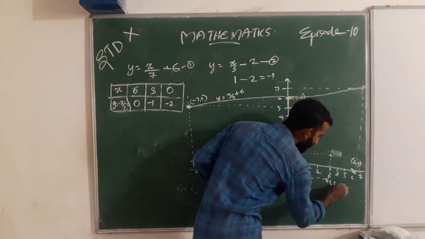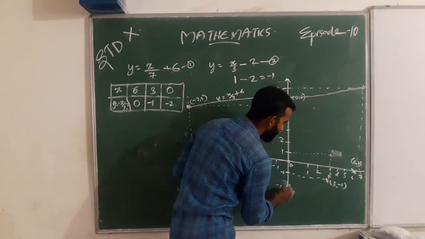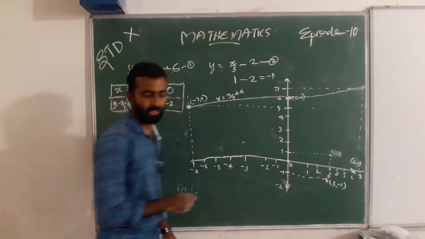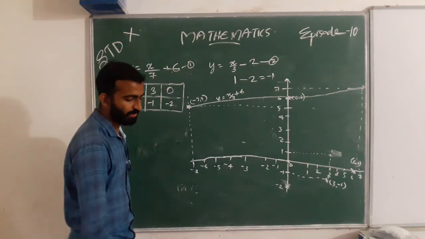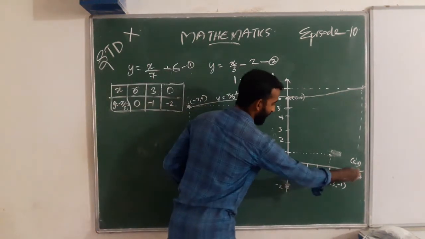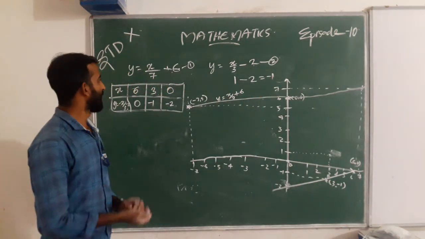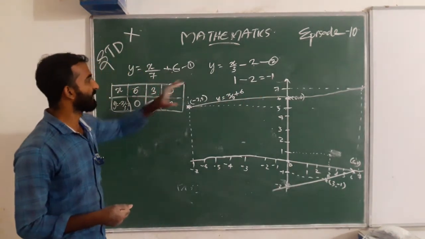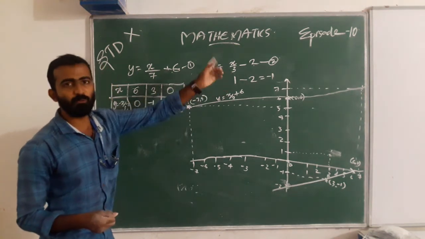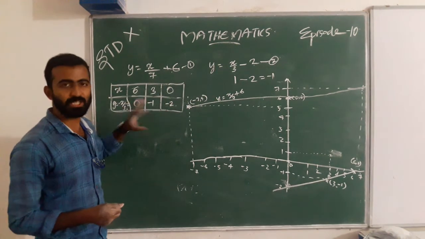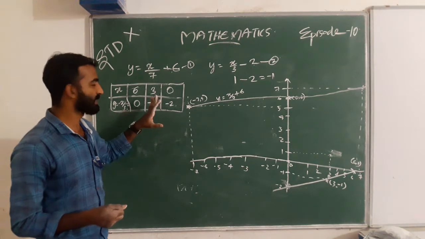This is (3, -1) and this is (2, 0). That is what we get. This is the second equation. When we give x as 3, then 3 by 3 is 1, and 1 minus 2 we get negative 1. Not 1, that is a mistake.